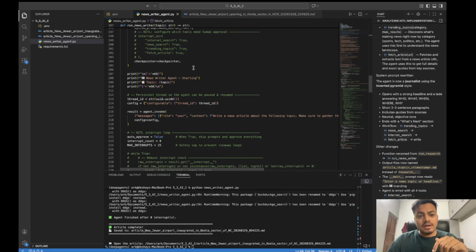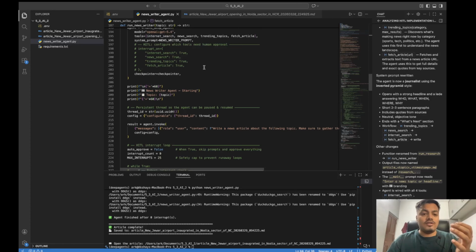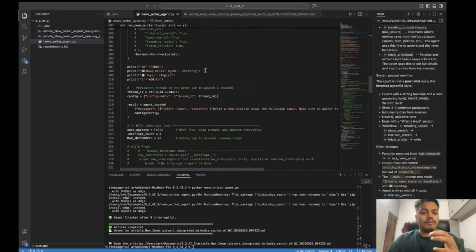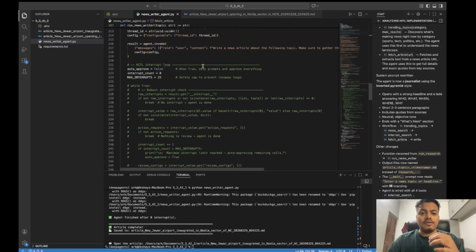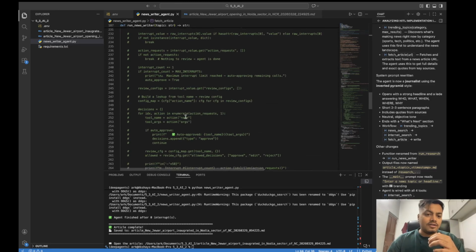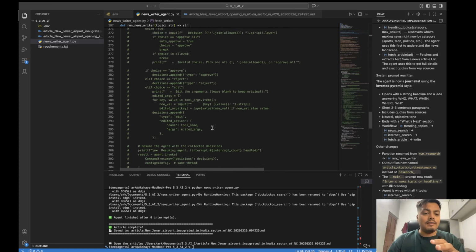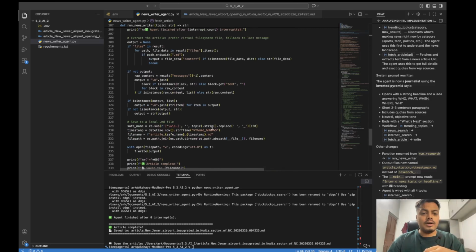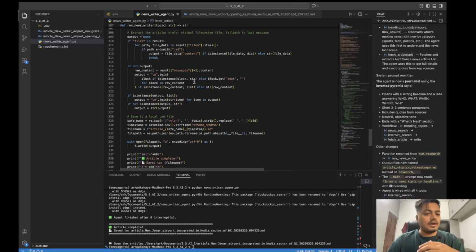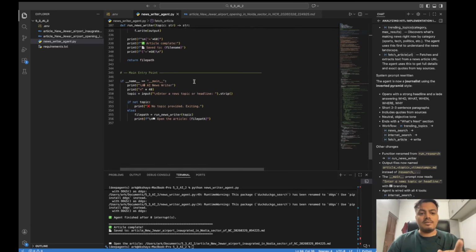Here I've kept the HITL flow commented. In my later videos, you will see how HITL is being used, where I was trying to interrupt it for which tool to use, right? But I found the current use case without HITL good, so I commented all that code. Okay, and finally the agent is being invoked with some basic prompting, and this is all the HITL code, so you can ignore it for now. In the later videos you will see this code being uncommented. And finally the results are out, just some cleanup process, and it's being saved.